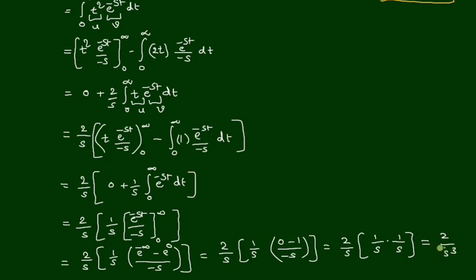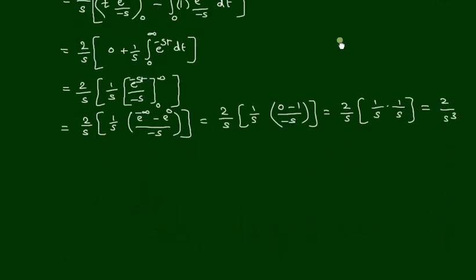So this is the Laplace transform of the signal t square. So we write the Laplace transform of t square, or parabolic signal into u of t, where u of t indicates a causal signal, equals 2 by s cube.